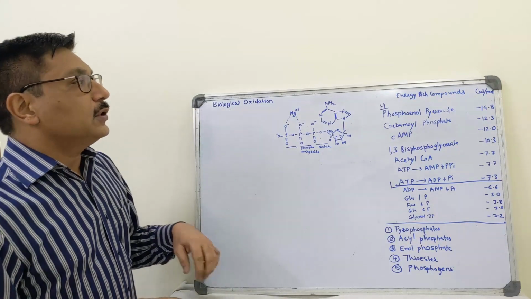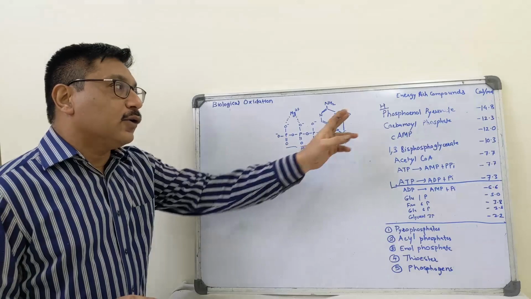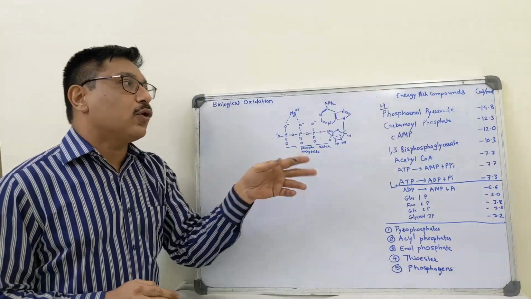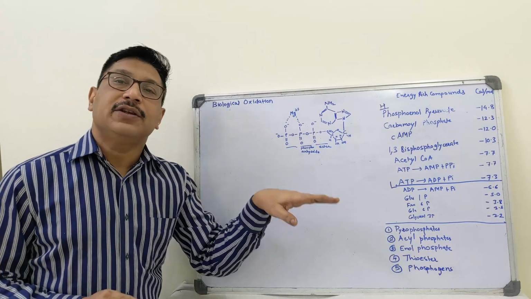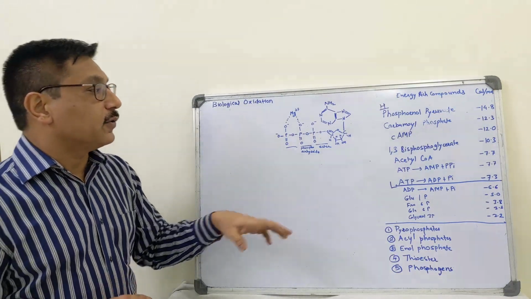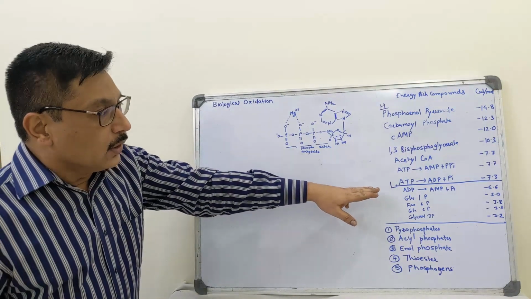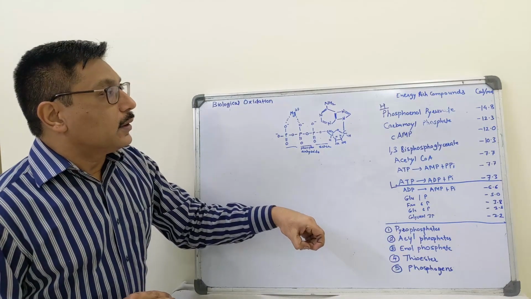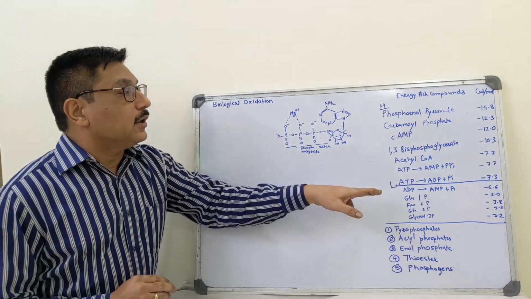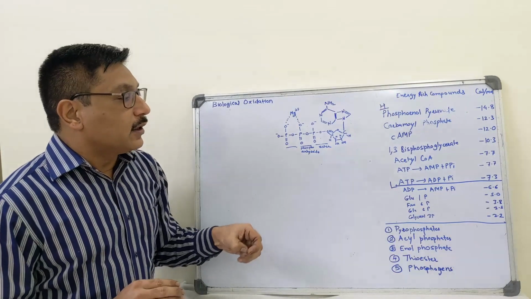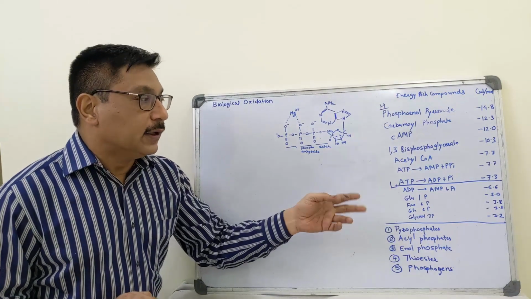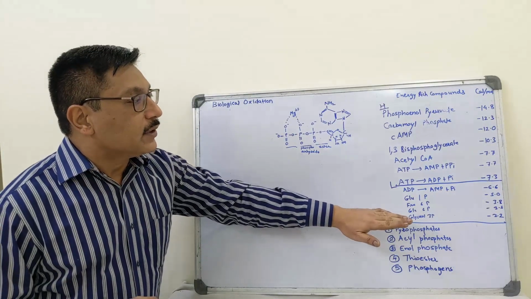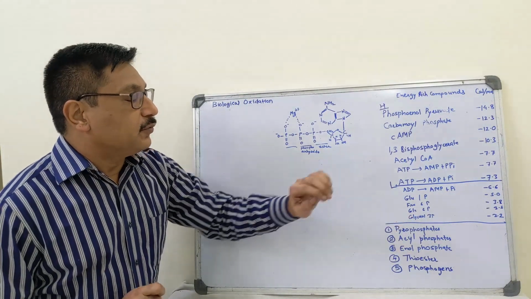High energy compounds are the group of energy rich compounds which on hydrolysis liberate more than 7 calories per mole. Whereas low energy compounds are the compounds which on hydrolysis liberate less than 7 calories per mole.